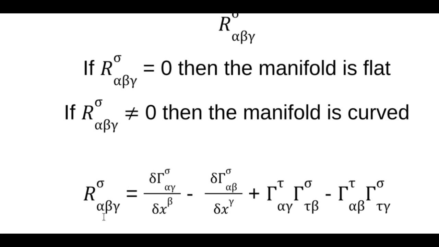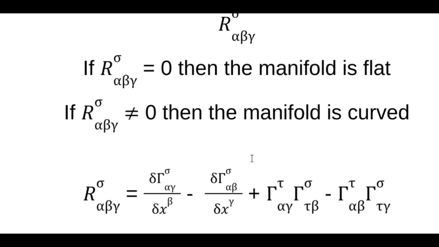So, like I said, this is a 4-index tensor. So we got 4 for the free indexes, right? We got the derivatives of Christoffel symbols with respect to coordinates here and here. We got the product of Christoffel symbols. And you notice here you got a tau in the upper and a tau in the lower. These are summation indexes, okay?